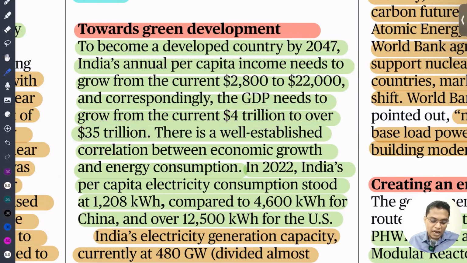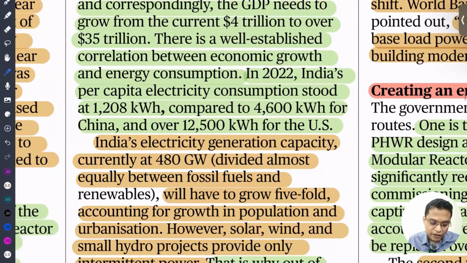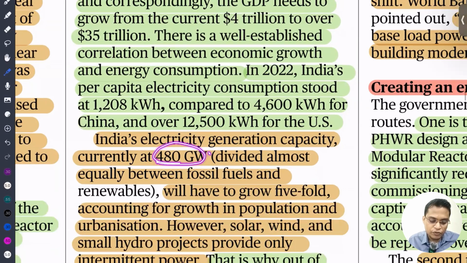In that case, our electricity consumption is going to increase 3 to 4 times. The current capacity of India is 480 gigawatts. If you increase it 4 to 5 times, you can imagine, it is around 2,500 gigawatts.